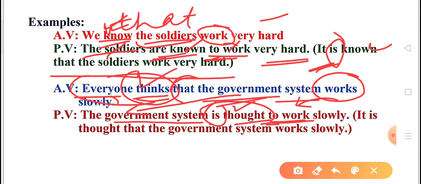Other way to change the sentence is it is thought and then that clause as it is. It is quite simple. The second way is quite simple, but the first one is brief in nature. It brings in brevity. So this is how we can change if that clause is having dynamic verb in it.